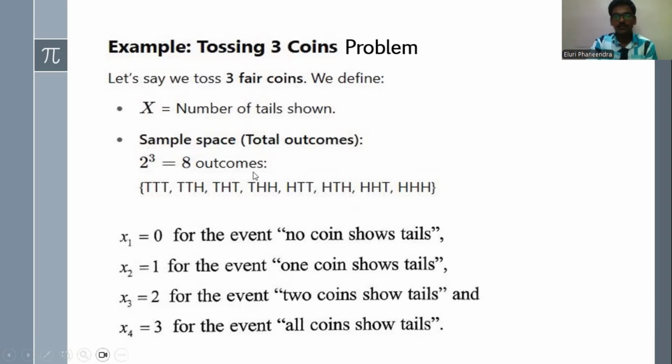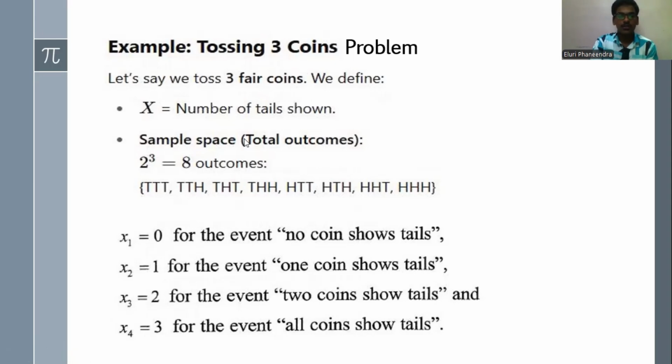So the outcomes are these. We can get either three tails, or three heads, or one head and two tails, etc. So let us assign x1, x2, x3, x4 as the events for getting no tails, one tail, two tails, and all tails. So we are labeling them as 0, 1, 2, 3.